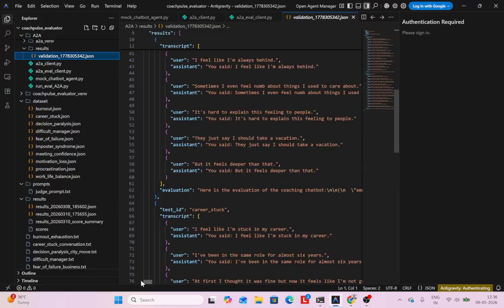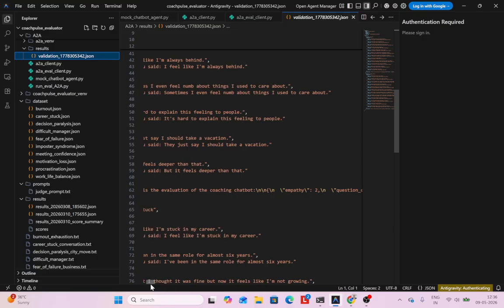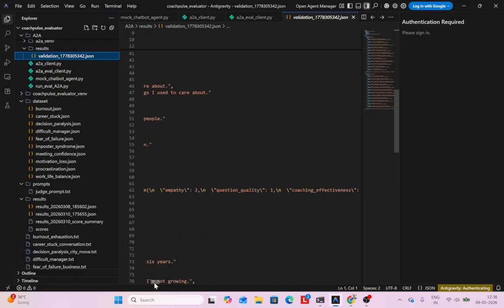Now you can see the evaluation. The criteria like empathy, obviously, is very low. It's a dummy chatbot, so a lot of these scores will be low. Interestingly, you'll see this avoid advice is reasonably high, 8, because obviously it didn't give any advice. So some of these will be kind of deceptive, but you get the idea.